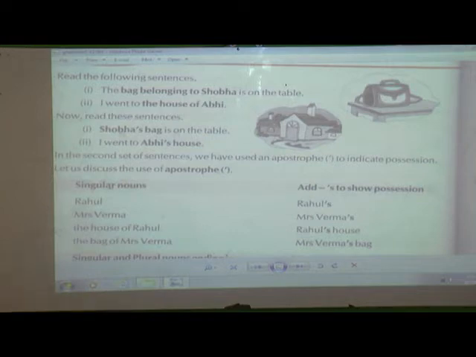But the same sentences, if you see in the next set: Shobha's bag is on the table, and I went to Abhi's house. Here they have used an apostrophe s. This apostrophe indicates possession, belonging, or the ownership of the owner. So where we are going to use this apostrophe, we are going to learn in this lesson.